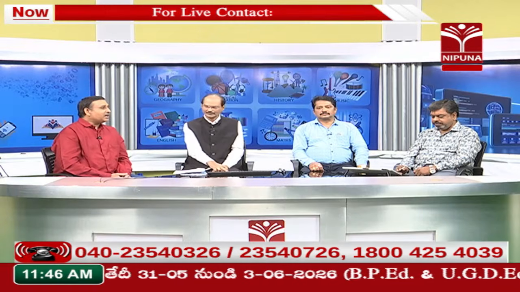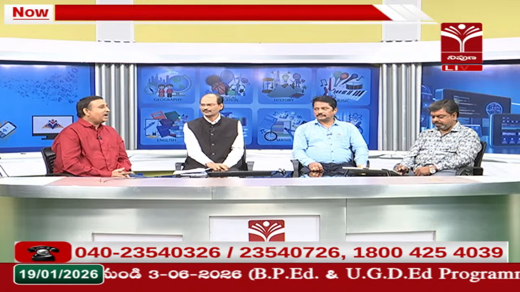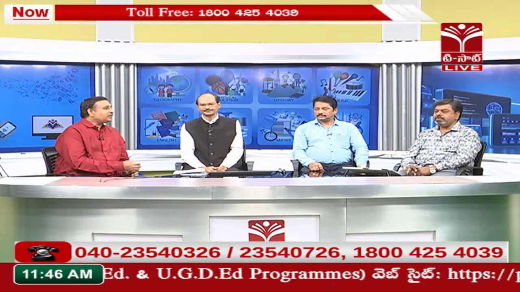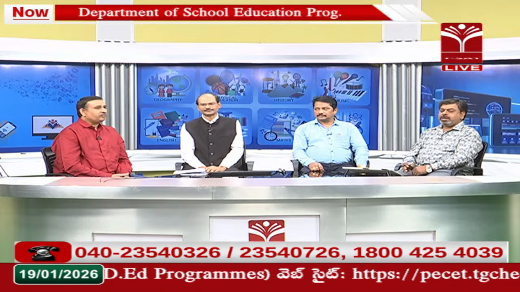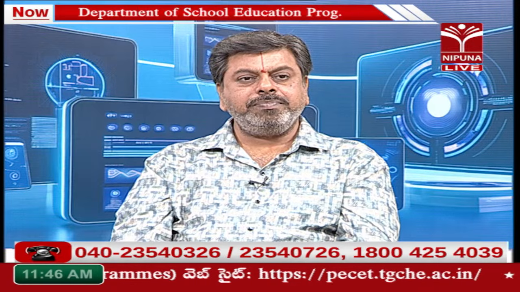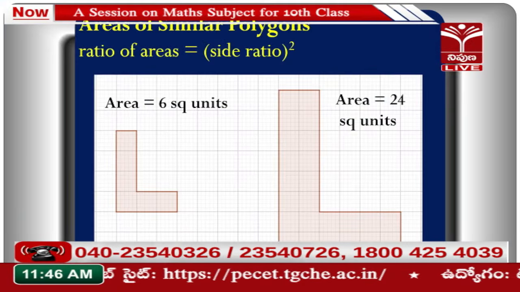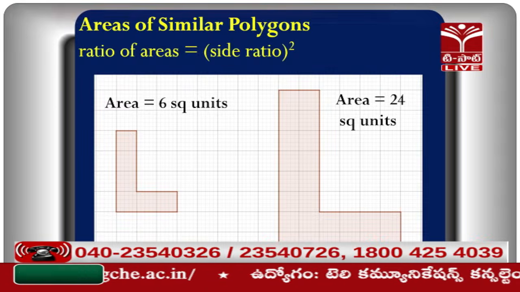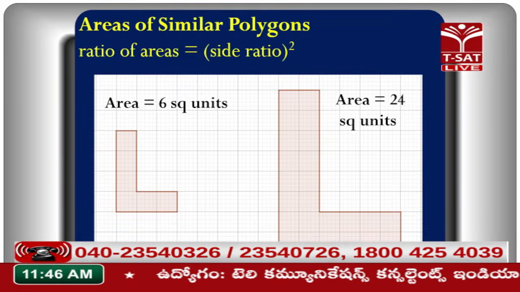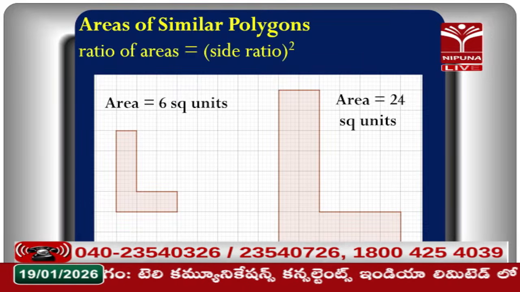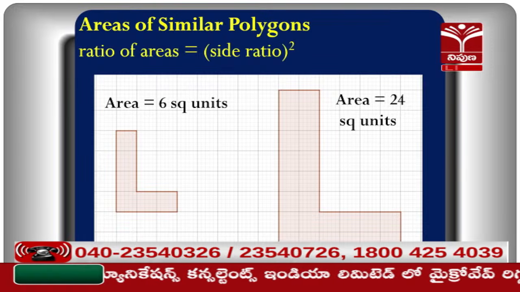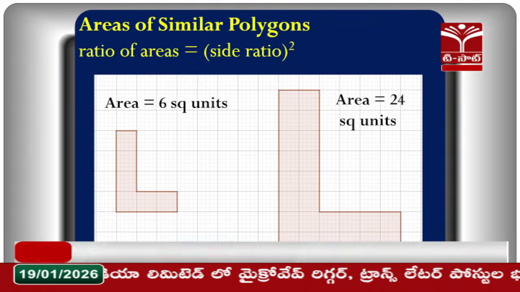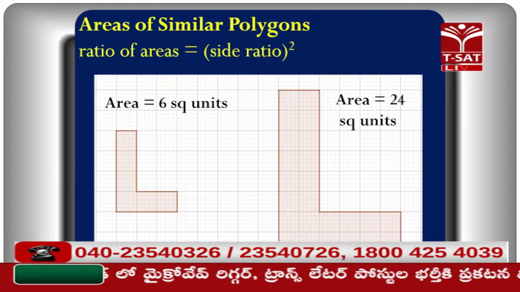Sridhar sir, can you explain what sort of activities are helpful for teachers to explain the concept of areas well? Yeah. So, on the screen we are observing similar polygons. This is two rectangles combined into an L shape. In the first figure, how many squares are occupied? 1, 2, 3, 4, 5, 6 square units, and in the second one, 24 unit squares are occupied in the second shape.